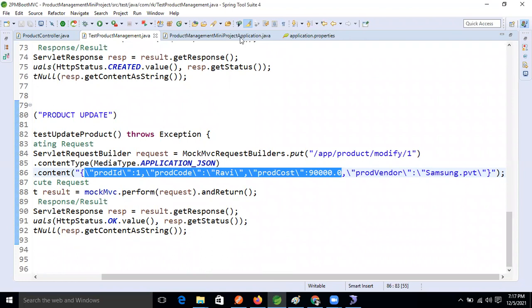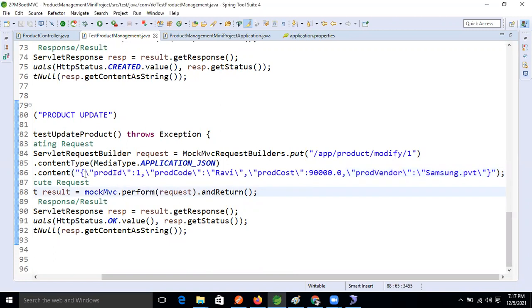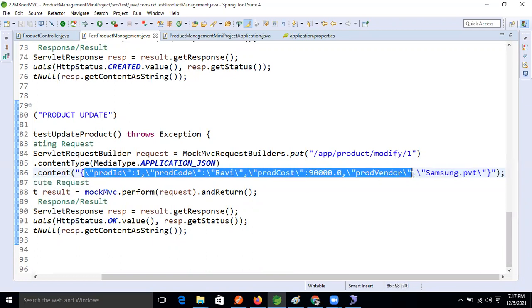Yes, Ravi. Okay, don't think this data will be stored in the database. For testing purposes, we are mocking the object. If any method needs an argument and we are not passing it, you can think about what will happen when we run that method.